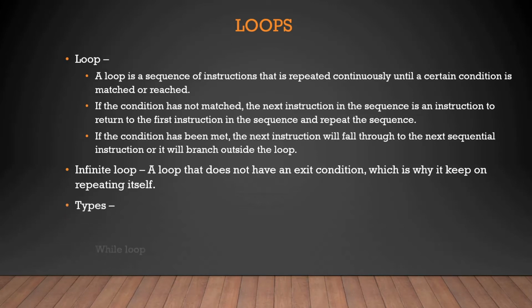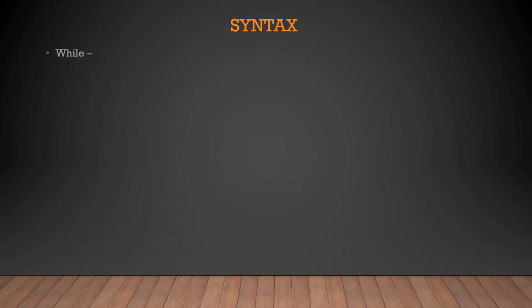Now let us talk about the types of loops. So first would be the while loop, second would be the for loop, and third would be the until statement or until loop. Okay. Now let us understand the syntax of loops.